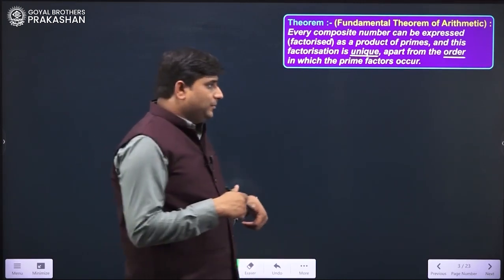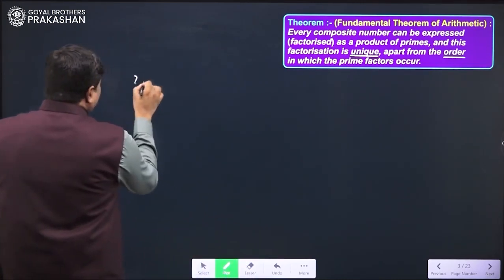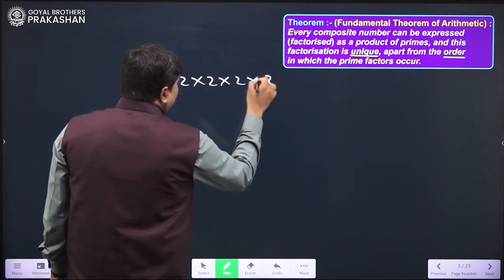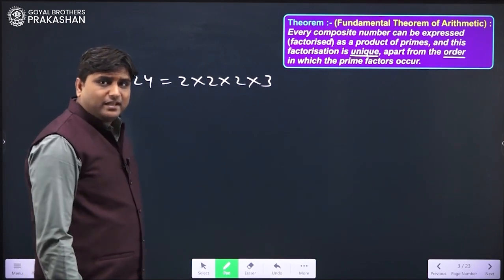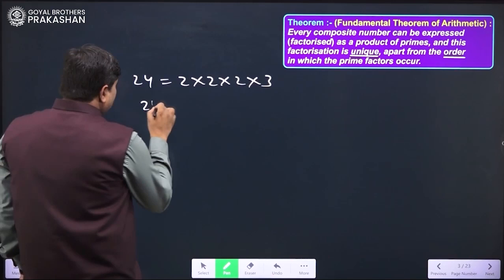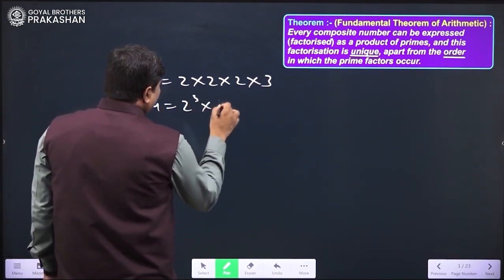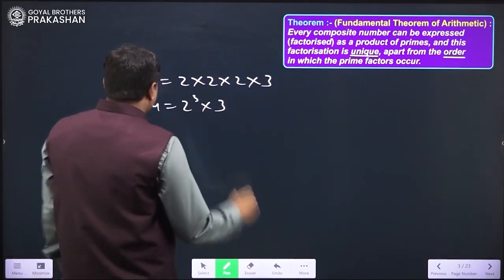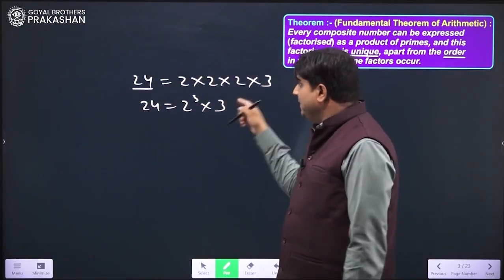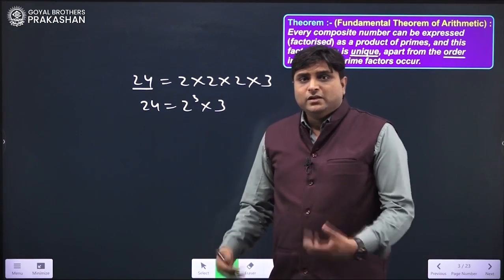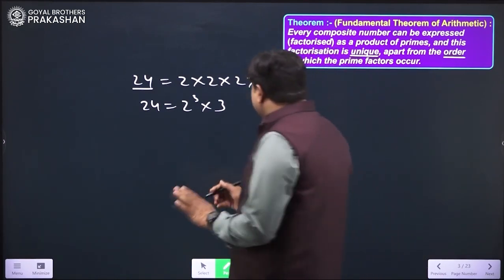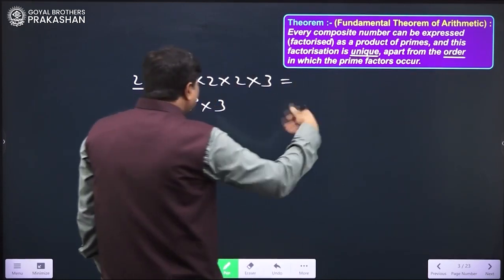Like in the previous example, we have written 24 as 2 into 2 into 2 into 3. So basically we know that this is prime factorization. So it is 2 to the power 3 into 3. So if we write a composite number like 24 as a product of prime numbers, then it will be unique. We cannot write it in any other form. We can just change their order.